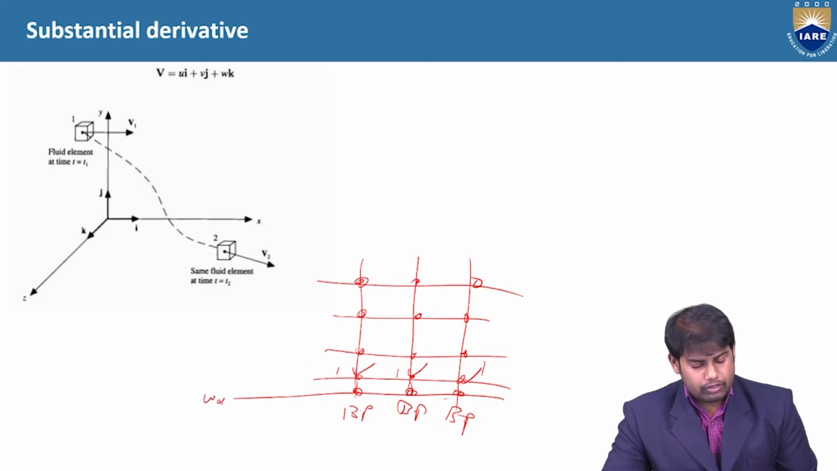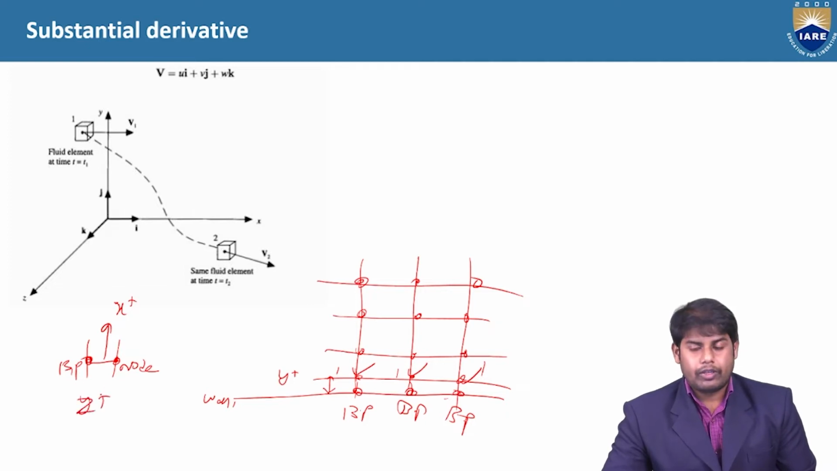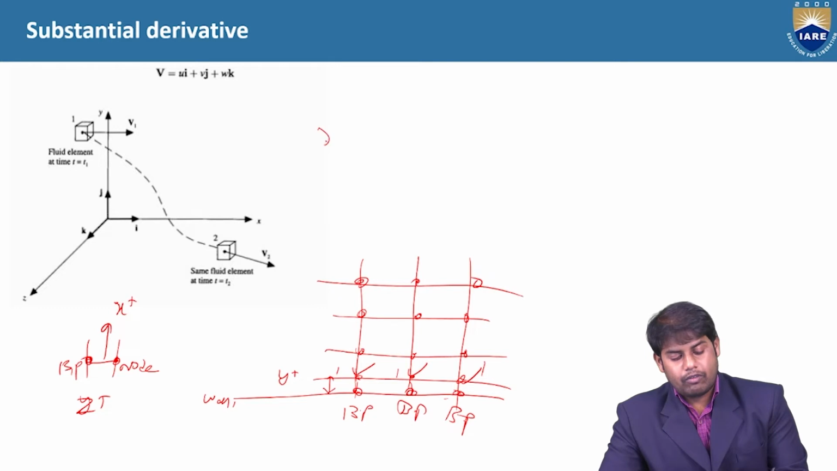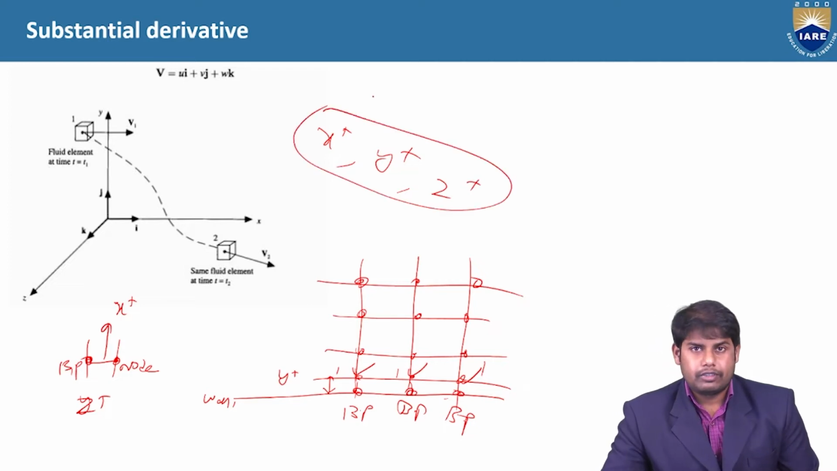If we consider this is the wall, what should be this distance? This is called y plus. If you take the wall along the x-axis, this is the boundary point and this is the node, so this distance is called x plus. Similarly, you have z plus. So you need to calculate what the x plus, y plus and z plus are for the grid first.